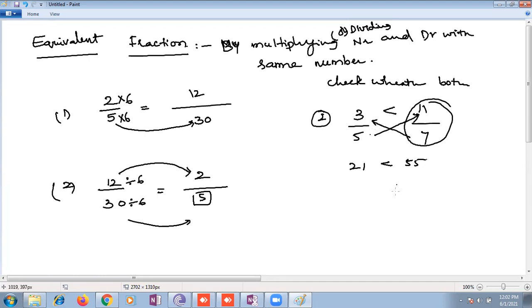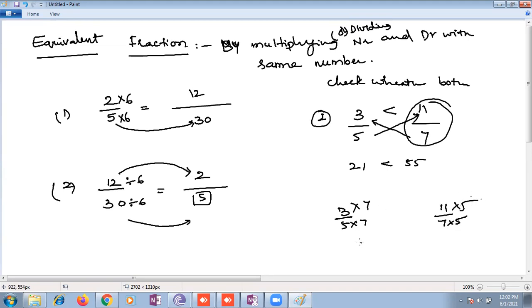Or else you can make them like fractions, then compare. Ma'am, LCM is 35. Yes, LCM is 35. To make the first fraction's denominator 35, you multiply numerator and denominator with 7. Same way, for 11 by 7, to make 7 into 35, you multiply with 5.